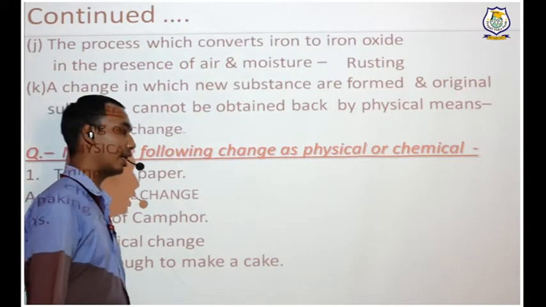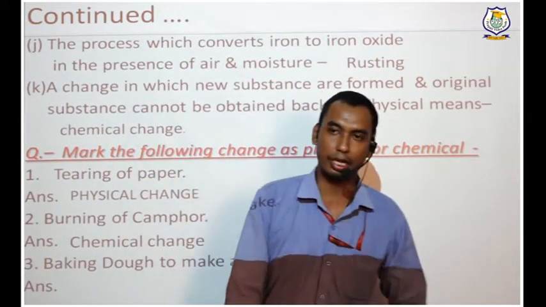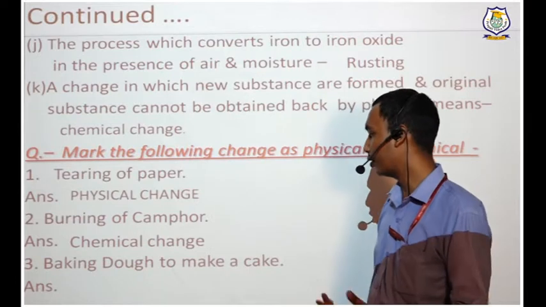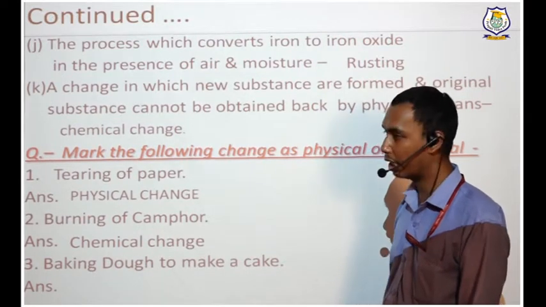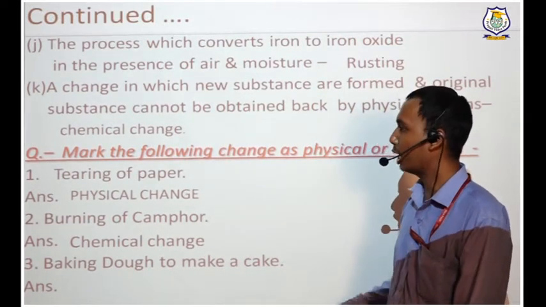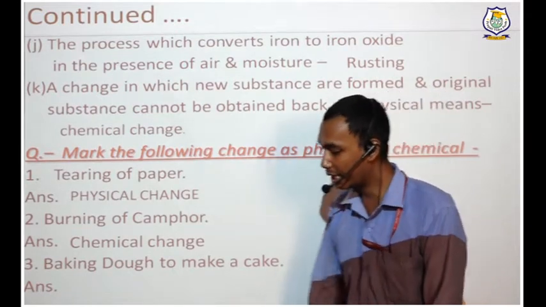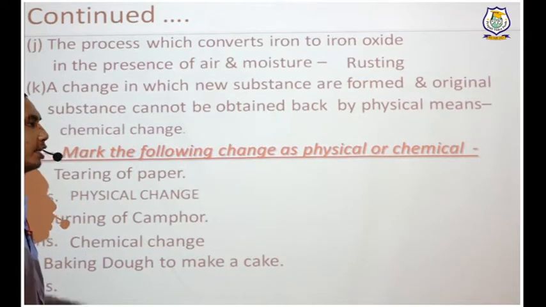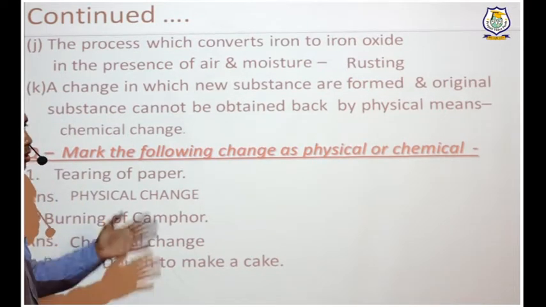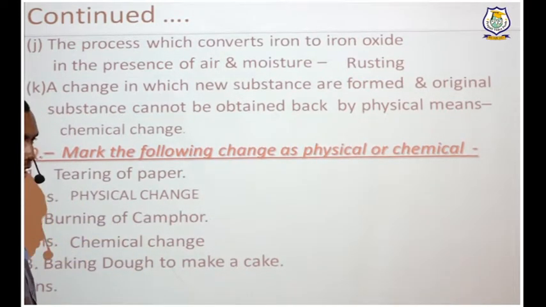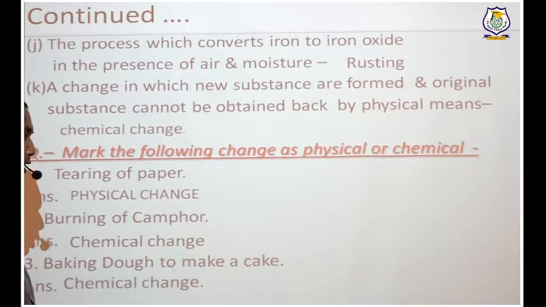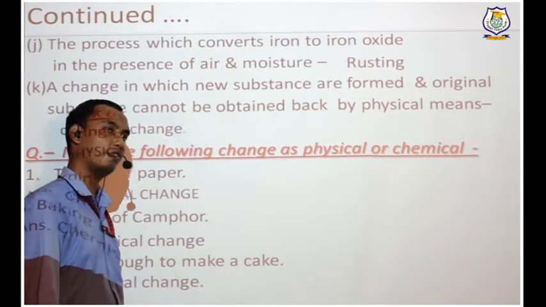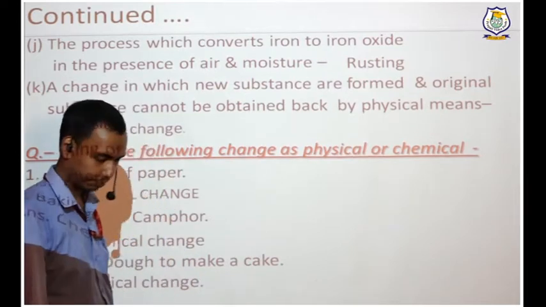Baking dough to make a cake. You have made one dough and you are baking it in an oven, a microwave oven. So what type of change is it? It is a chemical change, because you are getting a new substance, it will change its taste. Like baking roti, baking chapatis on a gas stove flame. So that is a chemical change. Understood? Because there is a change in its flavors, there is a change in its composition.